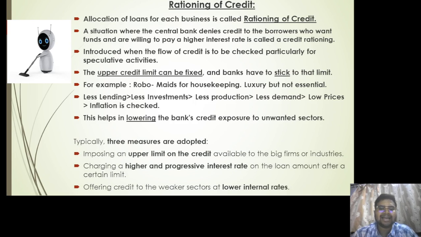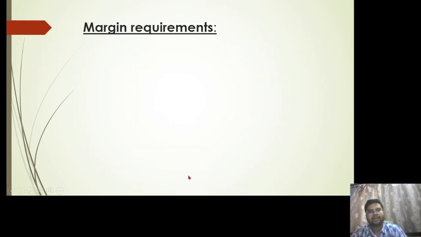So typically, three kinds of measures are adopted in order to implement the rationing of credit. So first is imposing upper limit on the credit available to the big firms or the industries. Then charging a higher and progressive interest rate. If there is higher and progressive interest rate, then there will be more cost of borrowing. If there is more cost of borrowing, there will be decrease in the money supply. If there is decrease in the money supply, there is decrease in the demand, and ultimately inflation will be checked. Then the third measure is offering credit to the weaker sections at the lower interest rates.